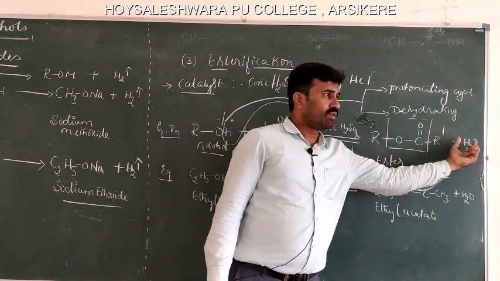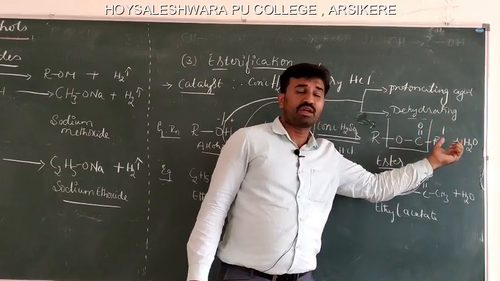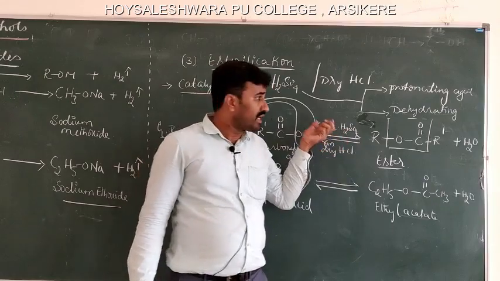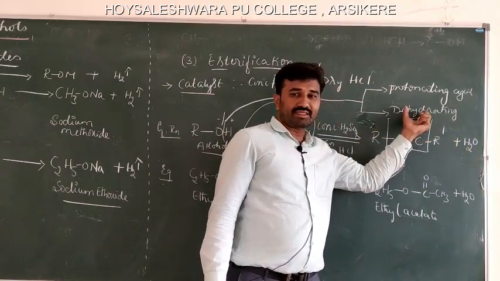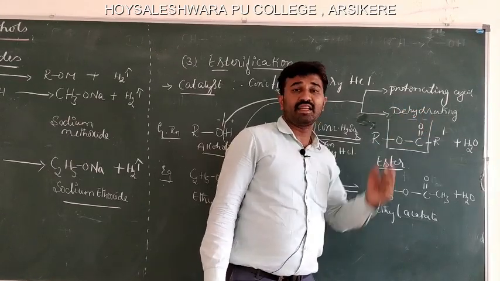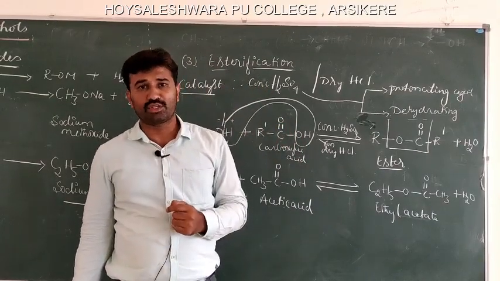If you remove this water by many ways, we can use azeotropes, or we can use molecular sieves, or even the sulfuric acid we are using as a catalyst helps in the removal of water. Therefore, sulfuric acid is a dehydrating agent. It is acting like a dehydrating agent. Dehydration means removal of water molecule.